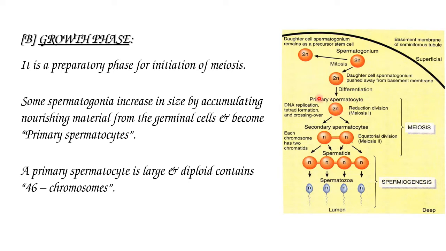This primary spermatocyte is diploid and consists of 46 chromosomes.